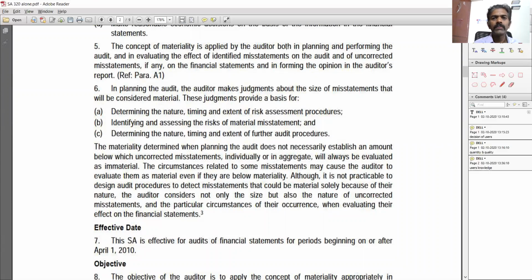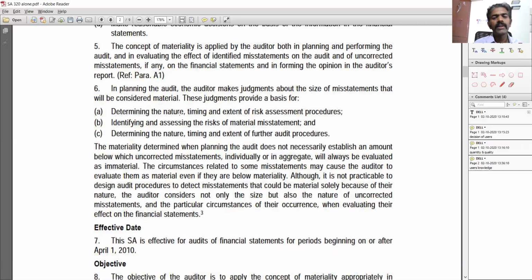So it is applied during both the planning stage and the performing stage. Okay, and in the evaluating stage as well. That will be covered by a different standard, SA 450. So in planning the audit, the auditor makes judgment about the size of misstatement that will be considered material. These judgments provide a basis for the size of the misstatements, right? So what is the judgment the auditor is making? Based on these judgments, that will provide the basis for a few other items.